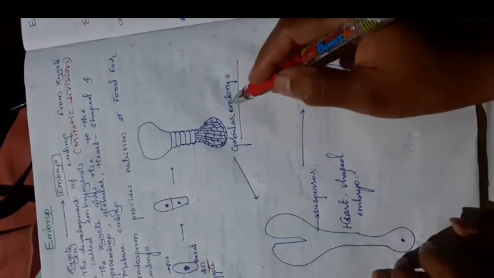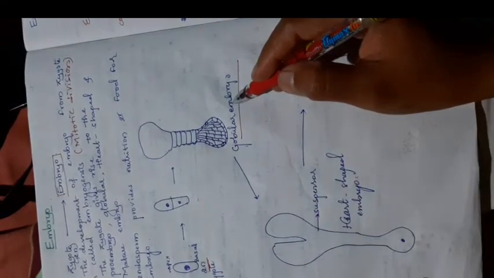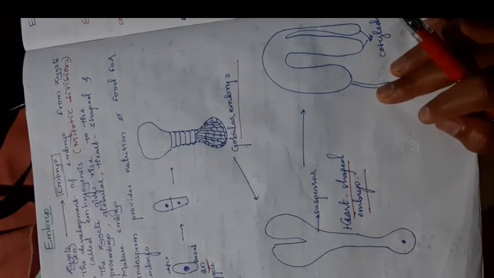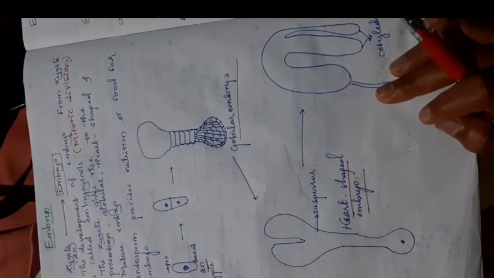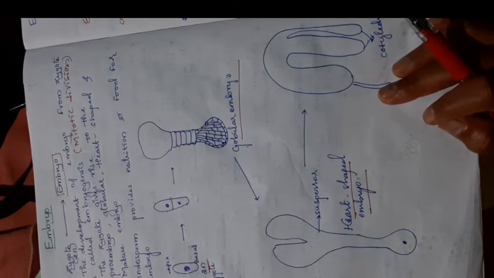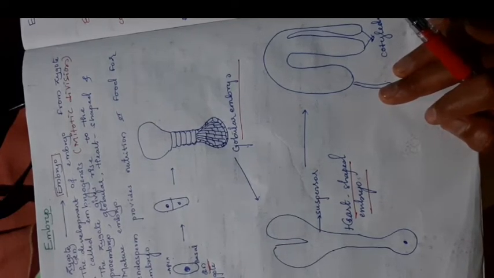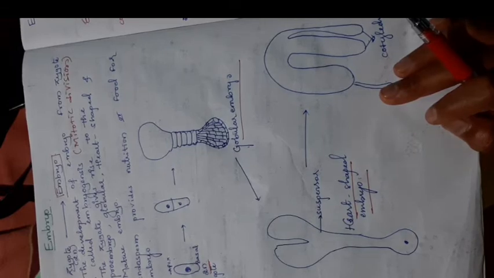Later, that globular structure again undergoes many mitotic divisions to form a heart-shaped embryo. Then the heart-shaped embryo undergoes further mitotic divisions and turns downwards to form a torpedo-shaped embryo. After the torpedo-shaped embryo, the mature embryo forms.